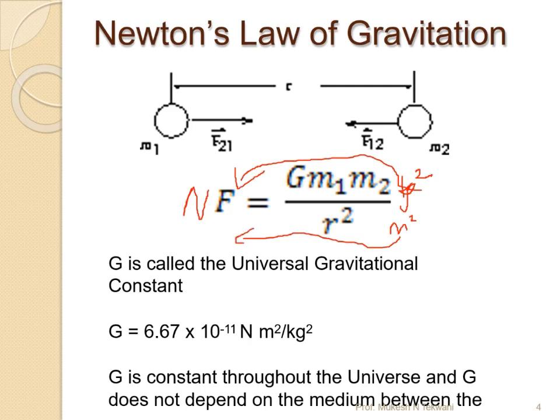So G is going to be constant throughout the universe, and G does not depend on the medium between the two masses m1 and m2 that we consider over here.